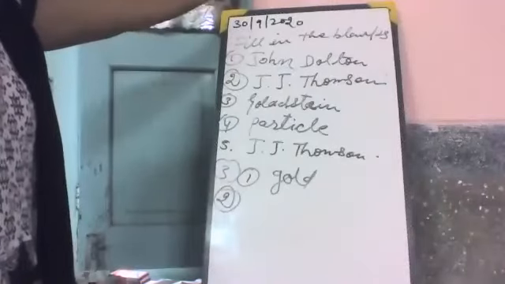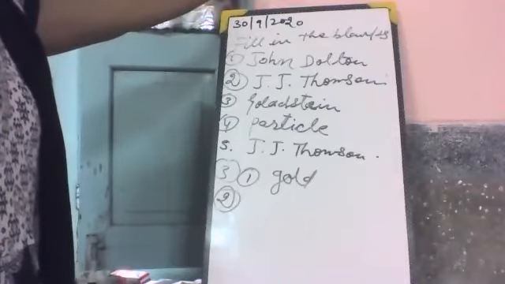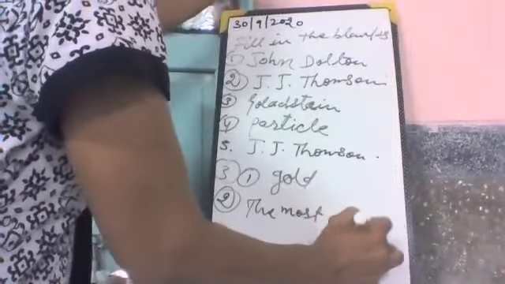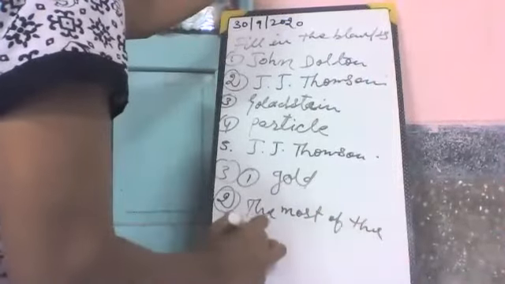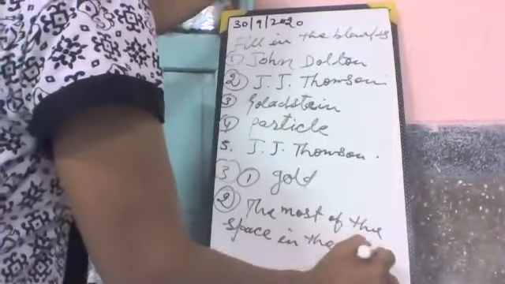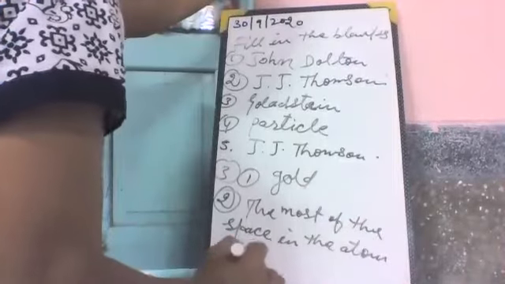Because there is space between atoms. Good, very good. This is the correct answer. Most of the space in the atom is empty.